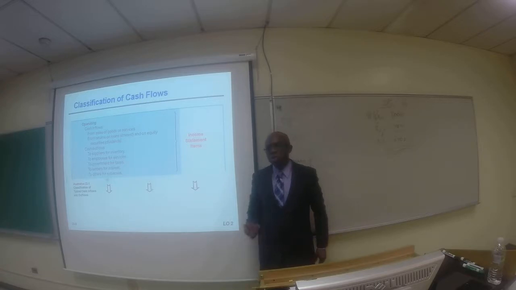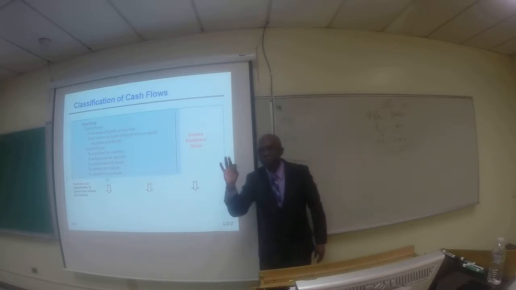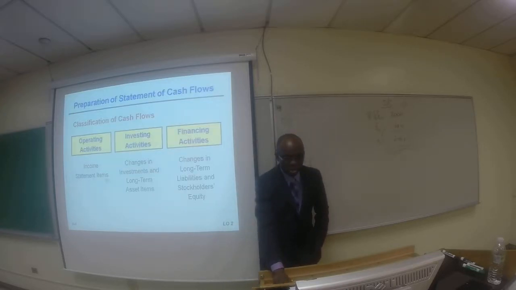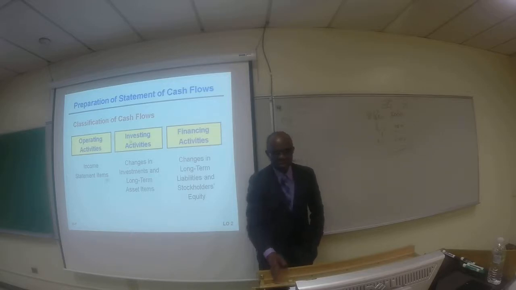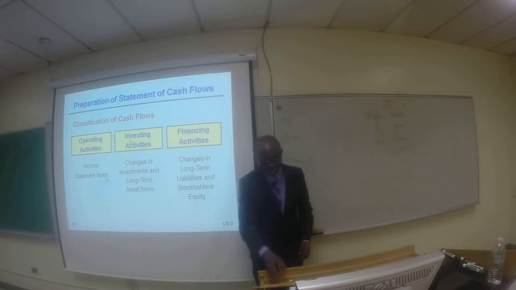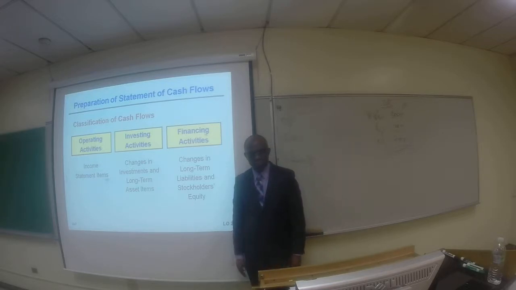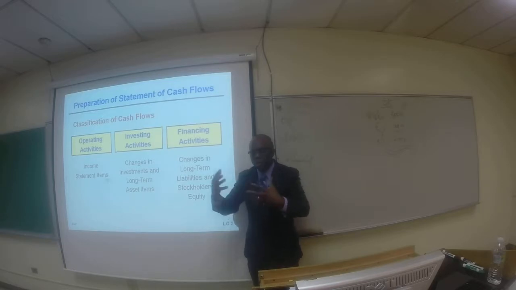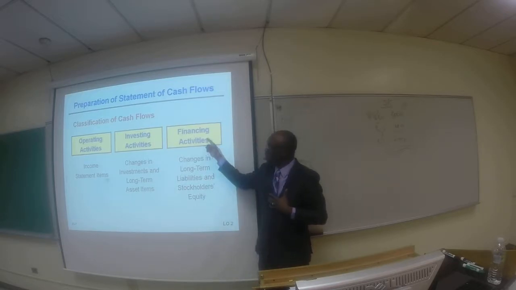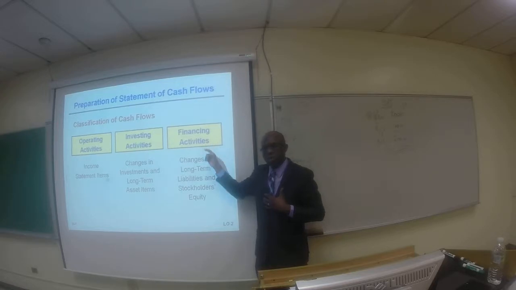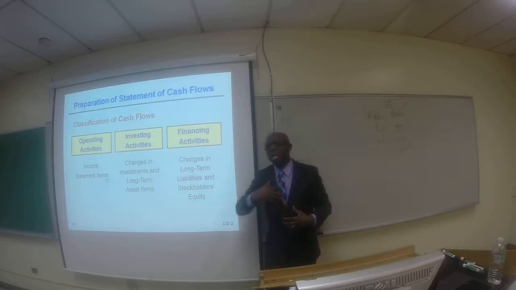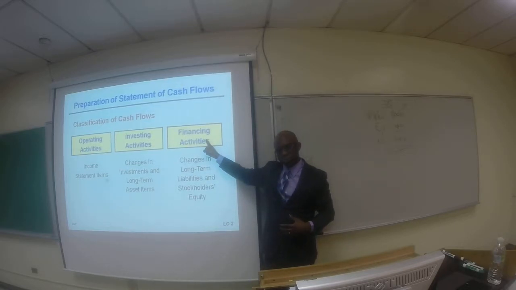Now, I want you to watch out for this. Couple of confusing issues here. Let's go back to financing activity. So, if you borrow $1 million from the bank and you receive the cash for $1 million, obviously that is cash inflow under financing. If you pay back the $1 million back in 5 years, that is cash outflows under financing.